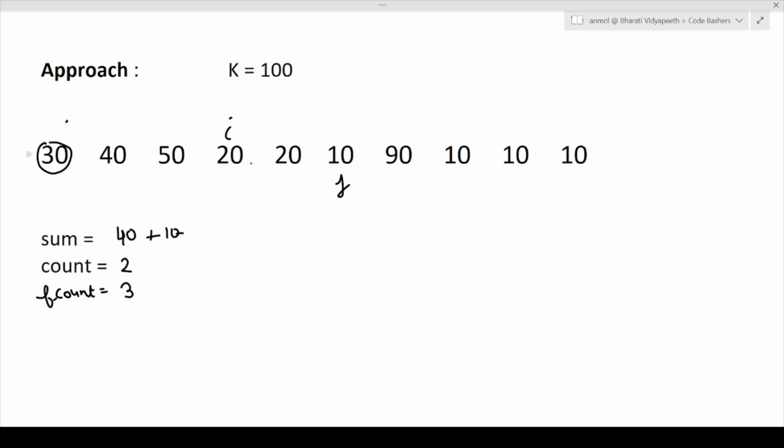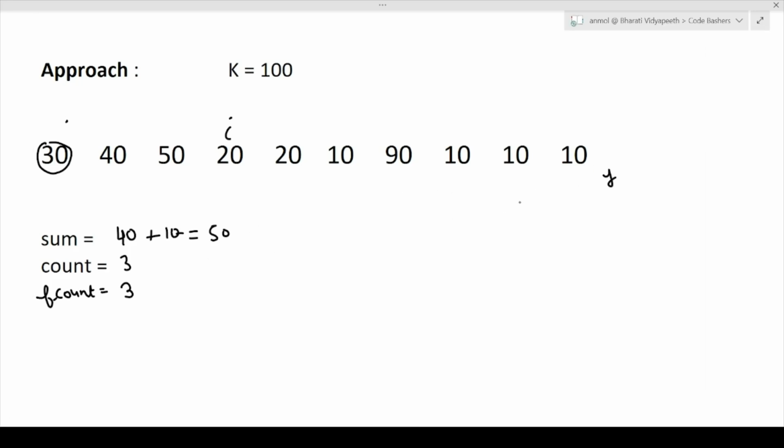Okay. Now see, again we will check on this 40. Can we add this jth value? 40 plus 10 equals 50. So yes, we can do it. Since it is a valid move, we can move j ahead. We can move count again to the value of 3. Again count and f count are the same, so f count will not update. F count will remain 3 only. So this step will be continued till the j value reaches the end of the array.